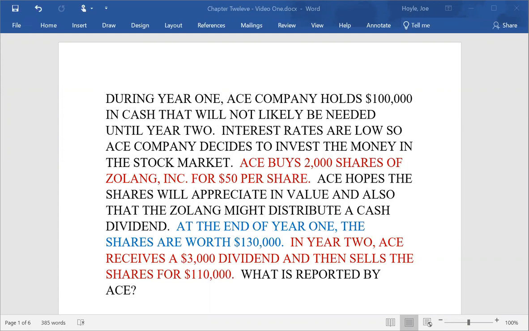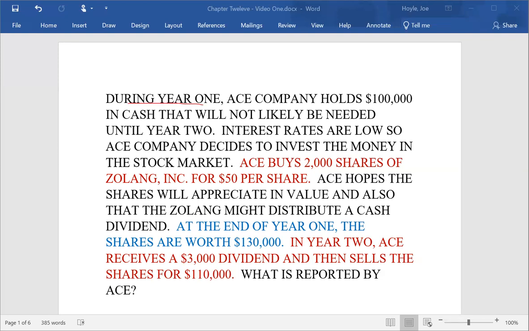In this video, I want to talk about investments that one corporation will make in another, that they'll buy stock in some other company, and that has to be recorded. So to give you an example, I'm going to set up a problem here, and then you and I will work this problem to see how it's done according to US GAAP.